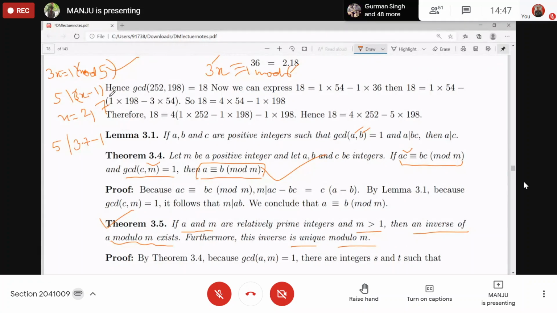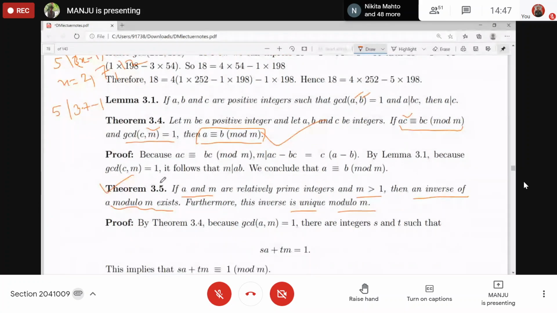In modulo 5 we can divide the set of integers into 5 classes, and this inverse will always be from the same class. It cannot come from a different class. This class is what? If we divide by 5 and get remainder 2, all of those represent this inverse. For example, next will be 12, and minus 3 also works, and so on.